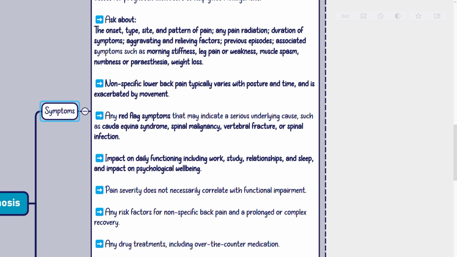Ask about any red flag symptoms that may indicate a serious underlying cause, such as cauda equina syndrome, spinal malignancy, vertebral fracture, or spinal infection. Ask about impact on daily functioning including work, study, relationships, and sleep, and impact on psychological well-being. Pain severity does not necessarily correlate with functional impairment. Ask about any risk factors for nonspecific back pain and a prolonged or complex recovery, and any drug treatments, including over-the-counter medication.